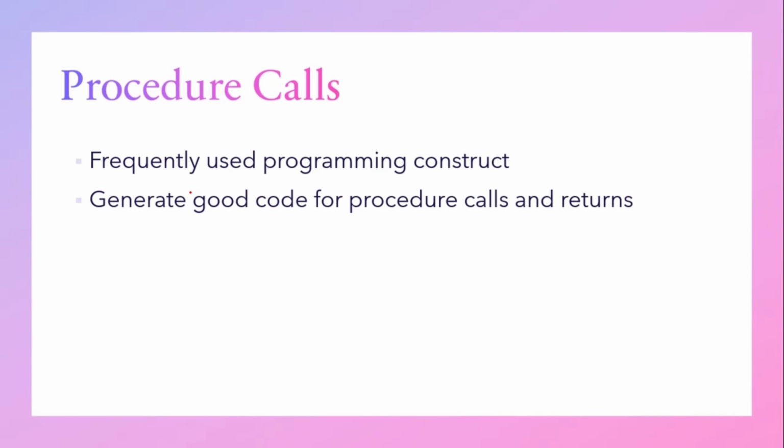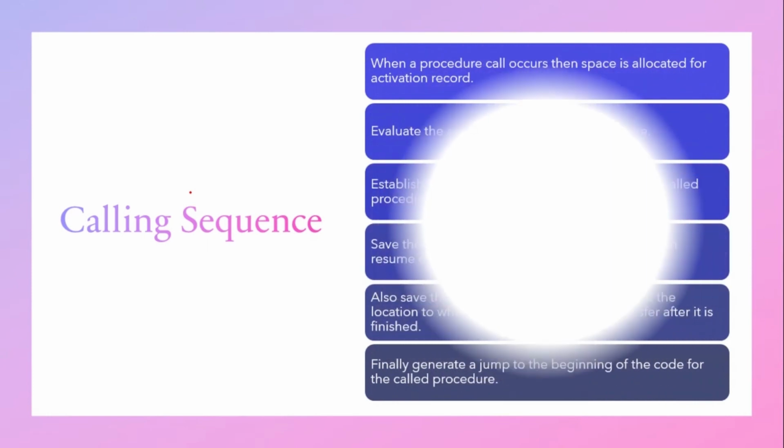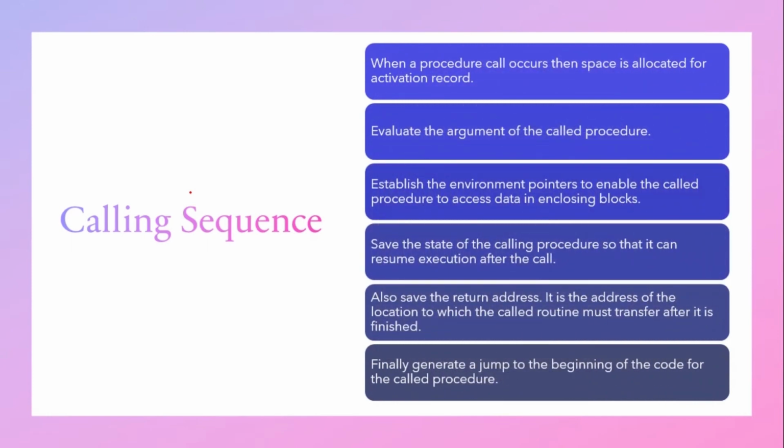When a procedure is called, the translation for a call includes a sequence of actions that are taken on entry and exit from each procedure. So for this calling sequence, some actions are performed. The actions that take place in a calling sequence are these. When a procedure call occurs, a separate space is allotted for the activation record.